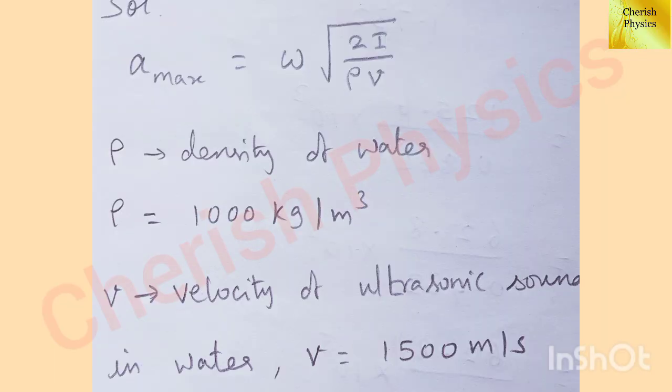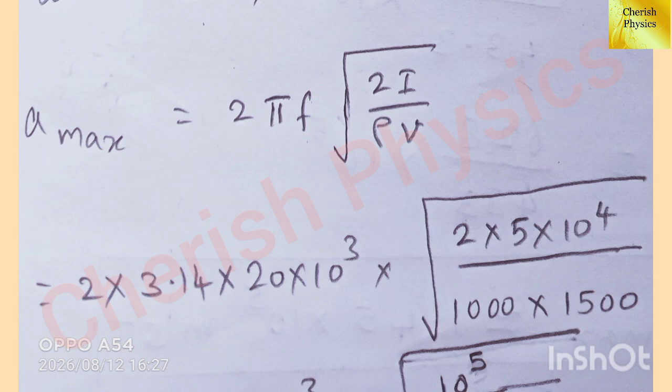The formula is A max equal to omega into root of 2I divided by rho into V, where rho is the density of water, its value is 1000 kg per meter cube, and V is the velocity of ultrasonic sound in water, its value is 1500 meter per second. We know omega equal to 2 pi f. Hence, maximum acceleration equal to 2 pi f into square root of 2I divided by rho into v. Substitute the values, we get 2 into 3.14 into 20 into 10 to the power 3 into square root of 2 into 5 into 10 to the power 4 divided by 1000 into 1500.